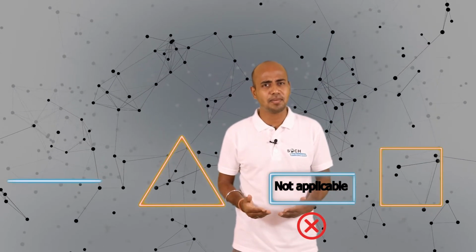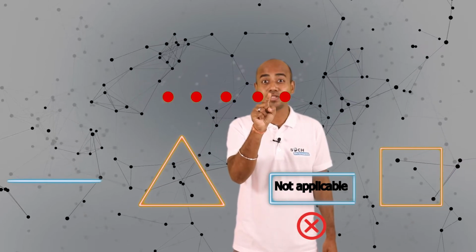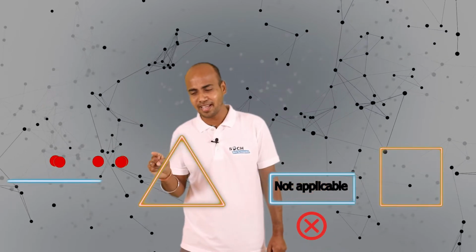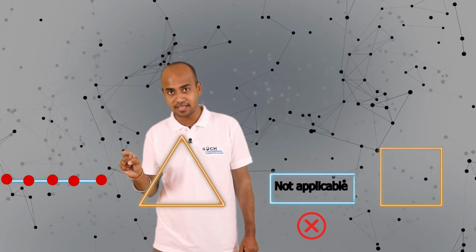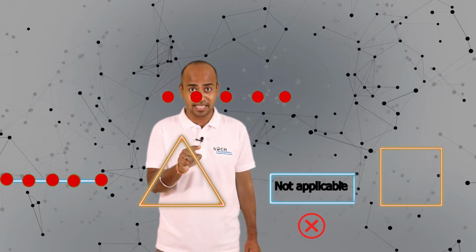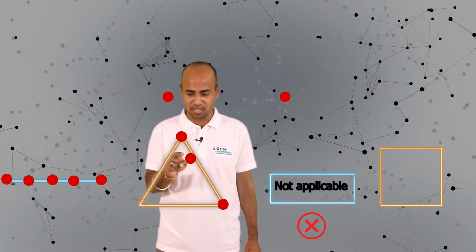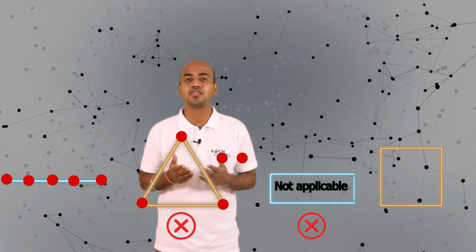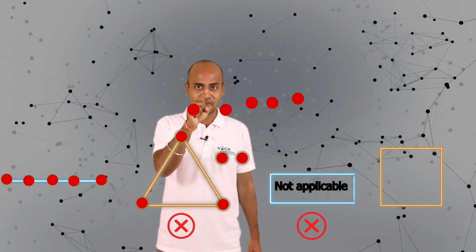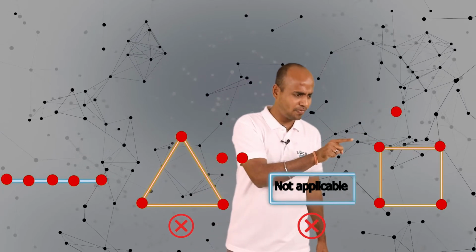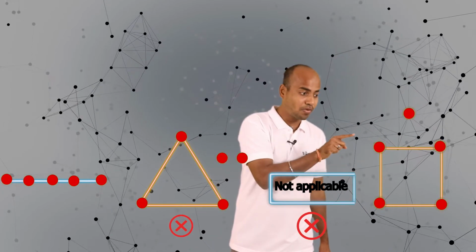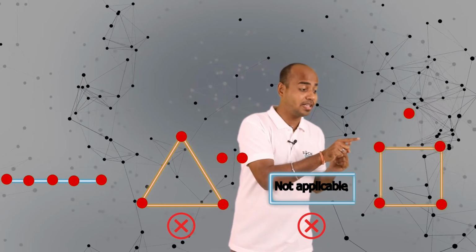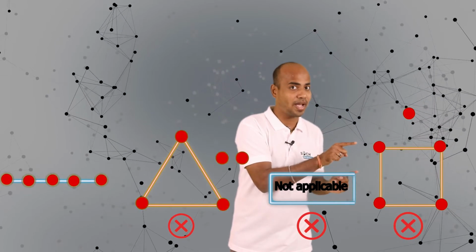Now let us understand the same with respect to these 5 dots. That means whole number 5. Now tell me, my dear friends, does this 5 represent a line? Yes, it represents a line. Now does this 5 represent a triangle? Let's find out. 1, 2, 3. The remaining 2 points, where will you keep them? It is not at equal distance. Therefore, it is not forming a triangle. Now do these 5 points form a square? Let me find out. 1, 2, 3, 4. What about the 5th point? We cannot keep it in such a place where all points will be at equal distance. Therefore, 5 points don't form a square.